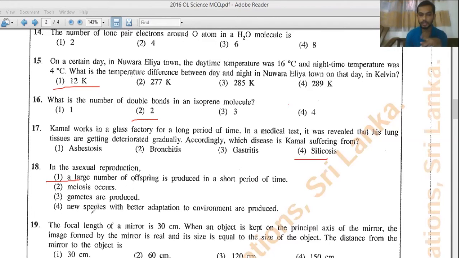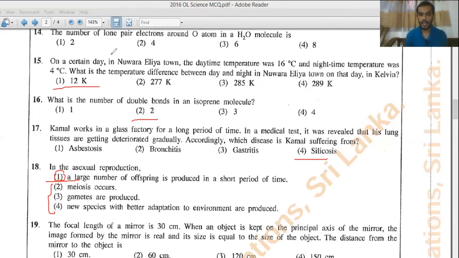Let's say for the fourth answer, new species with better adaptation to environment are produced. In the significance of meiosis, we say that meiosis is mainly significant in evolution. Right? So what is evolution? That is like forming new species with better adaptation to the environment. So these three will be for sexual reproduction, and the first one will be for asexual reproduction. So answer is the first one.